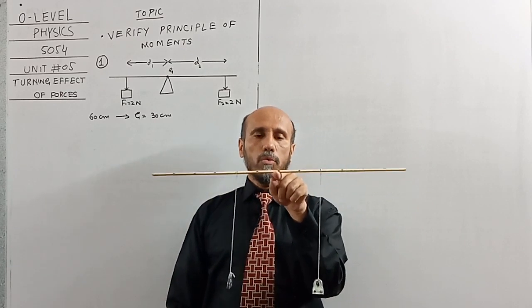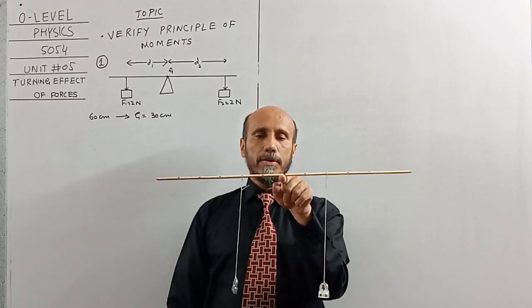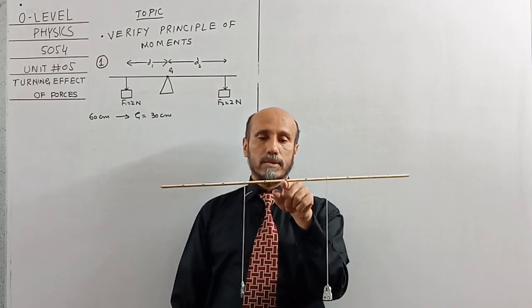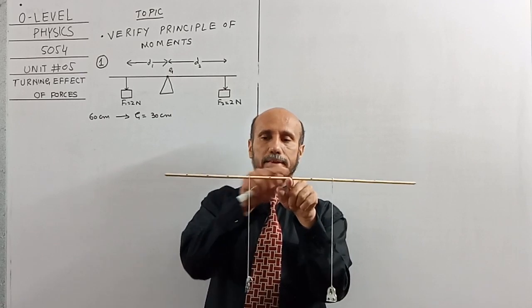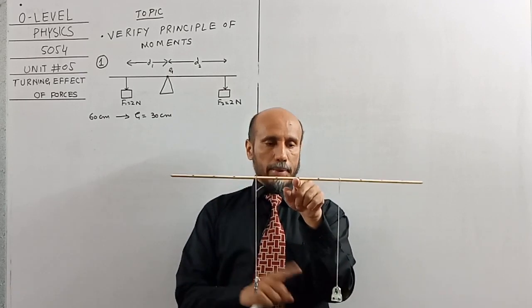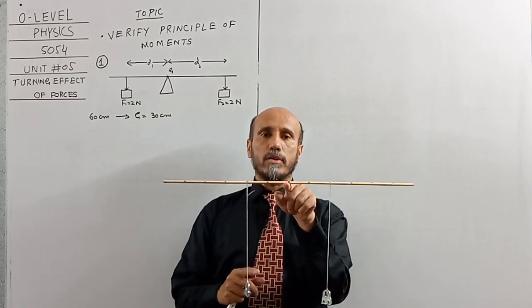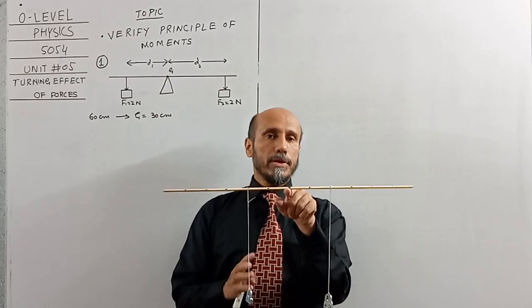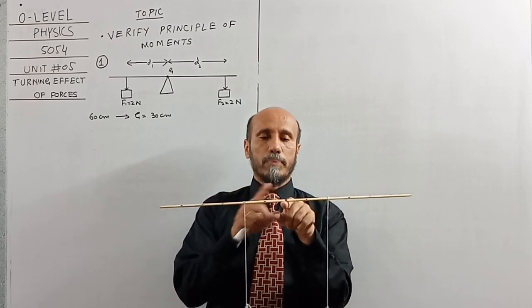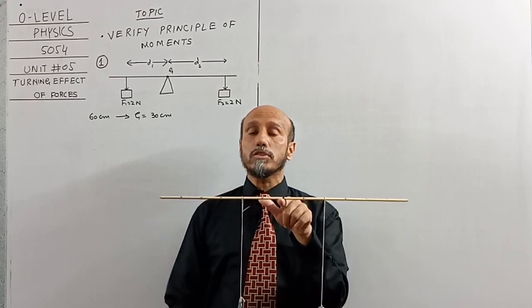So now we will apply the formula in order to verify the principle of moments by two equal weights. Now can you see that the distance on both sides will be the same? The reason is that the weights hanging on both sides are of the same value. 2 Newton is on the left side and 2 Newton is on the right side. Then the perpendicular distance from the pivot will also be the same.